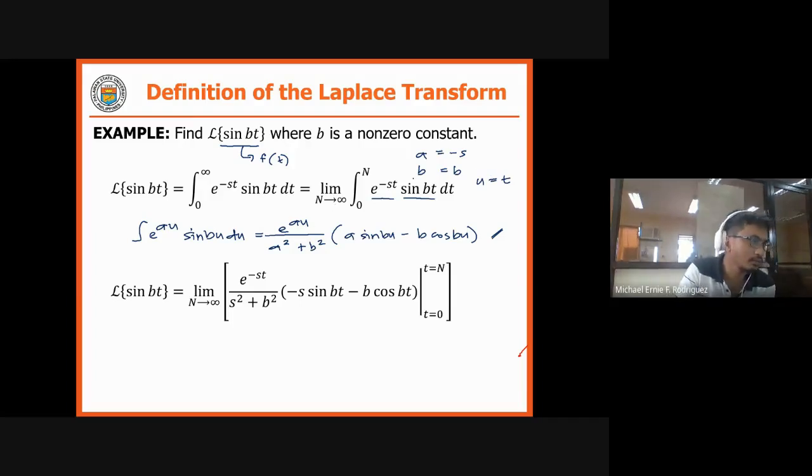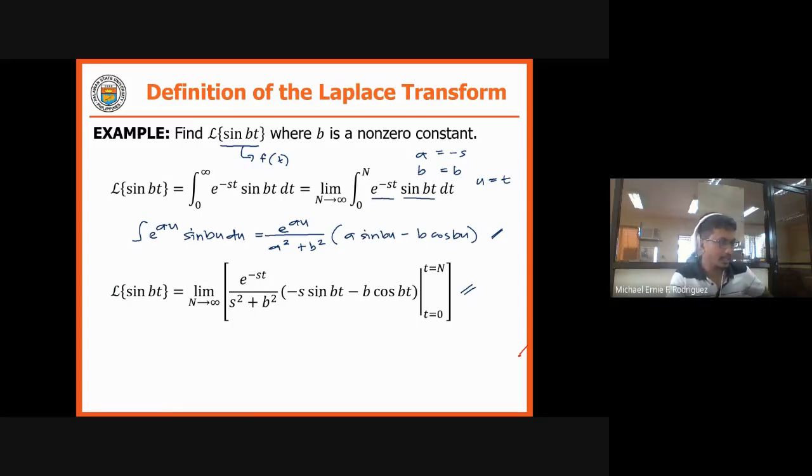So we substitute. We have e raised to negative st over s squared plus b squared, times the quantity negative s sine bt minus b cosine bt. So we don't need to apply integration by parts; we can use this formula from the table of integrals.